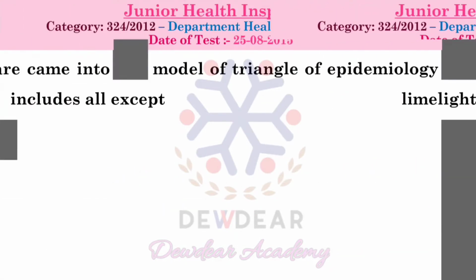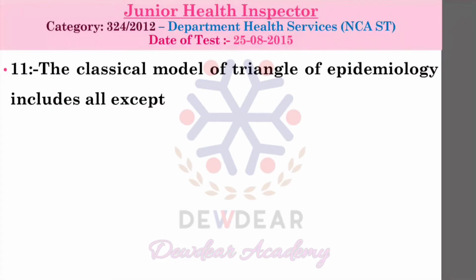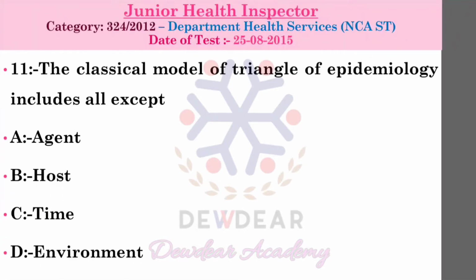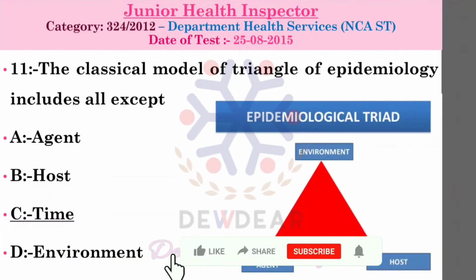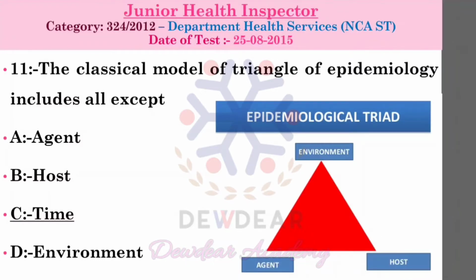So let me start. Question number 11. The classical model of triangle of epidemiology include all except: agent, host, time, environment. Correct answer is time. The epidemiological triad is one of the traditional models for depicting disease causation, and it considers the interaction between the agent, susceptible host and the environment.